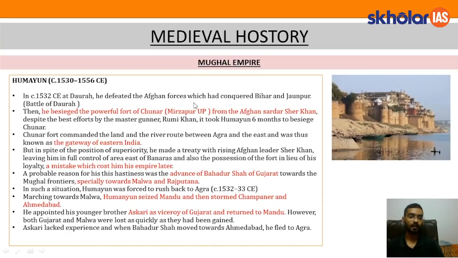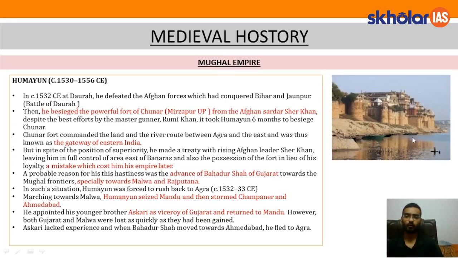Where is this fort of Chunar? It is in Mirzapur, UP. He seized it from the Afghan Sardar Sher Khan. So this fort of Chunar was under the control of the Afghan ruler Sher Khan, and Humayun laid a siege upon this fort. Despite the best effort of his master gunner Rumi Khan, it took Humayun 6 months to besiege Chunar. So he took control of this fort, but it took him 6 months. The name of this master gunner is important. Rumi Khan was the master gunner. What does master gunner mean? He was able to fire and use those cannons.